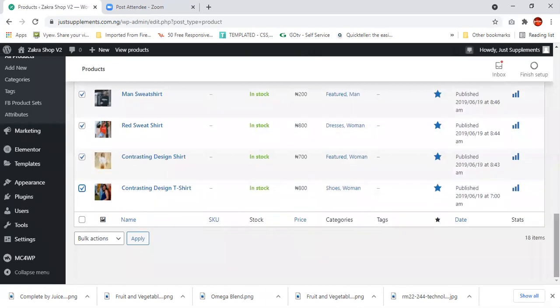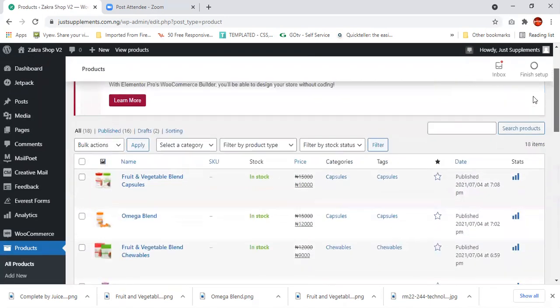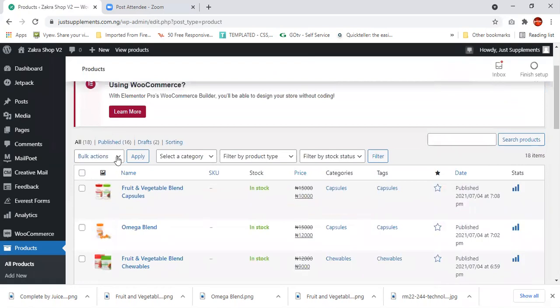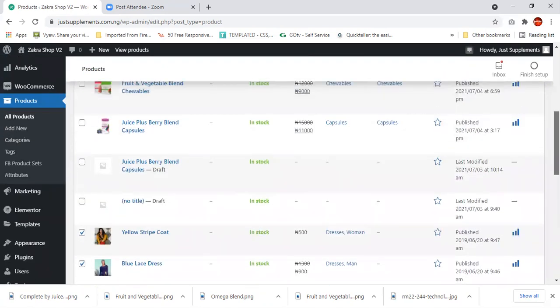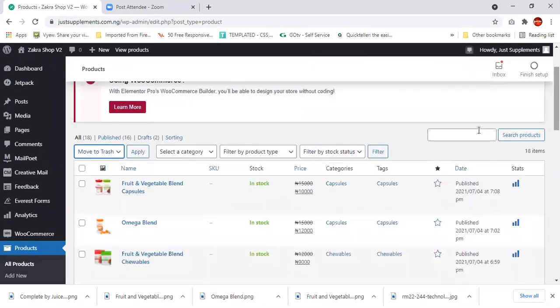And what do you do next? Come over here. I hope you can see where I am. Come over here, or you scroll up. It's at the bottom of the page as well as the top of the page. Just come over here, move to trash, okay? Those that I've selected are the ones that I'm moving to trash. The beautiful thing about this is those things will just move to the trash. They are not completely gone.